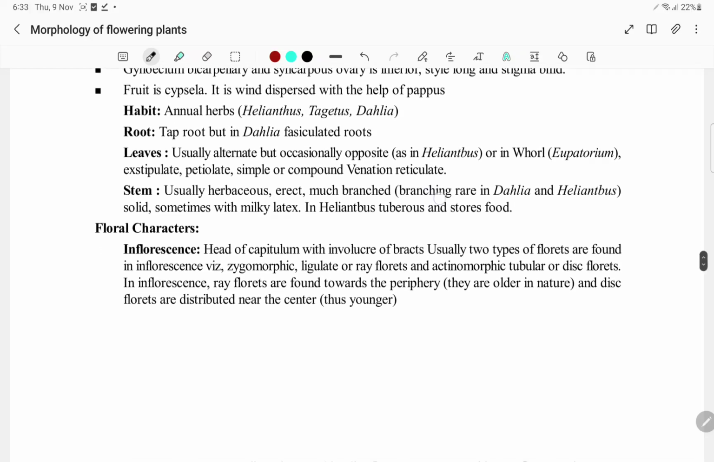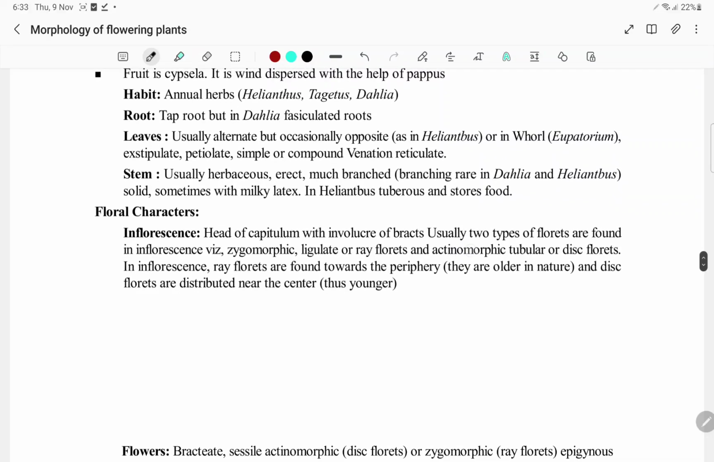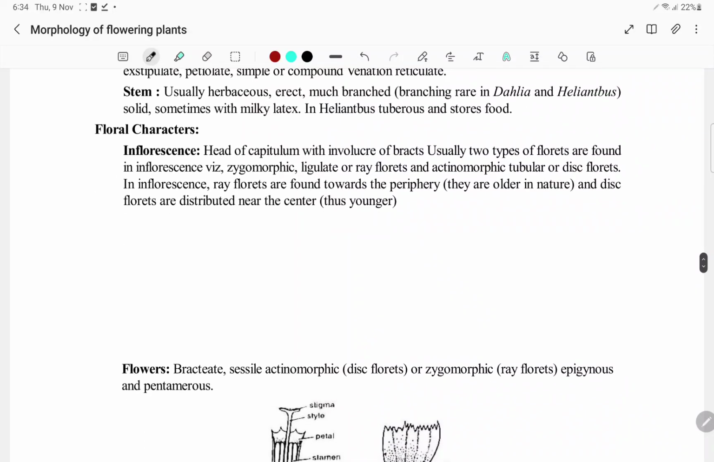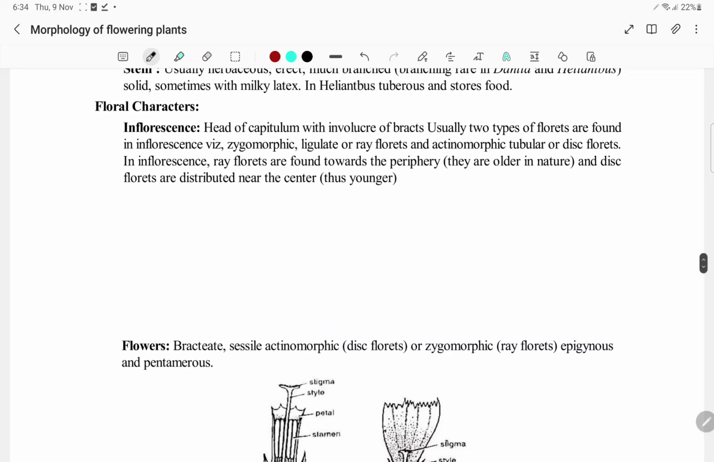Usually you will be having alternate leaves, but occasionally we have opposite leaves, or in whorls. Exstipulate, you don't have stipules. Petiolate, simple or compound. Venation is reticulate. Usually they are herbaceous and erect. They are much branched. Branching is rare in Dahlia. Sometimes with milky latex. In Helianthus tuberosus, it stores food.